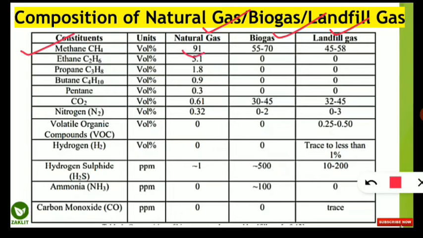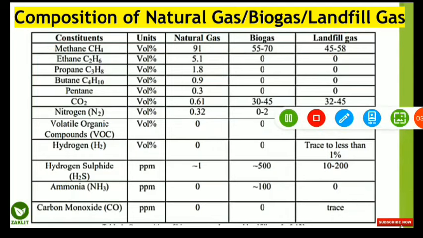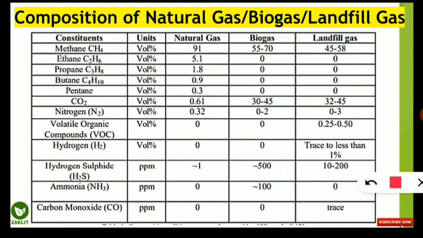Yes, 91% almost in natural gas, 55 to 70% in biogas, and 45 to 58% volume of methane is seen in case of landfill gases. But you should remember about the second most important gas in all these three categories. Yes, where ethane is the second most maximum gas in case of natural gas composition, and in biogas the second most abundant per volume will be carbon dioxide gas, that is 30 to 45% is the constitution.